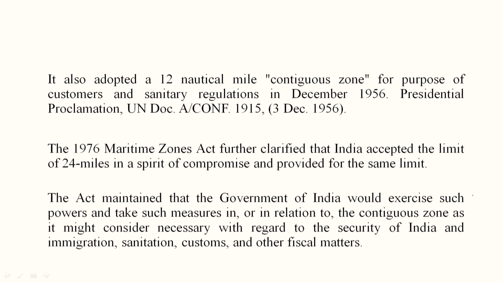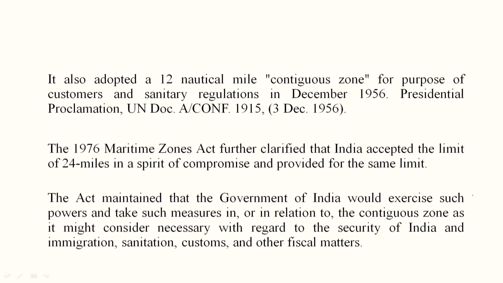Presidential Proclamation, United Nations document A/CONF.19/5. Now, one thing I would like to add: why is the ascertainment of territorial waters and contiguous zone by the state necessary? Because based on that the maps are drawn, and after a nation has drawn the maps, making the claims to that extent, they are sent to the United Nations, and the United Nations, after testifying, will confirm that this is the extent of the state's right towards the territorial waters area and the contiguous zone area.